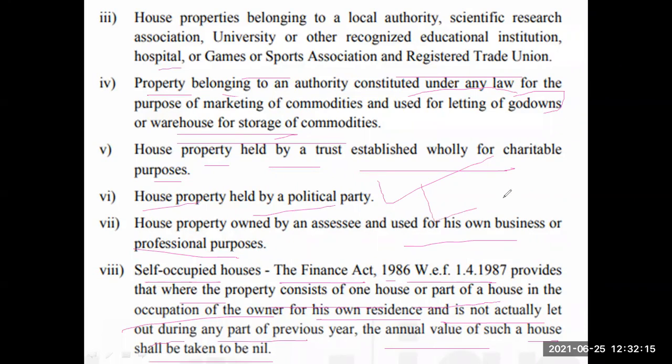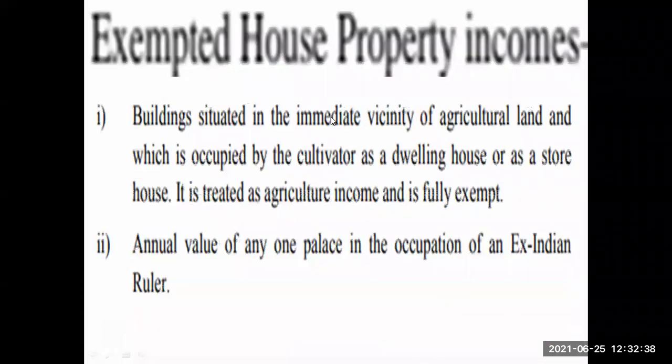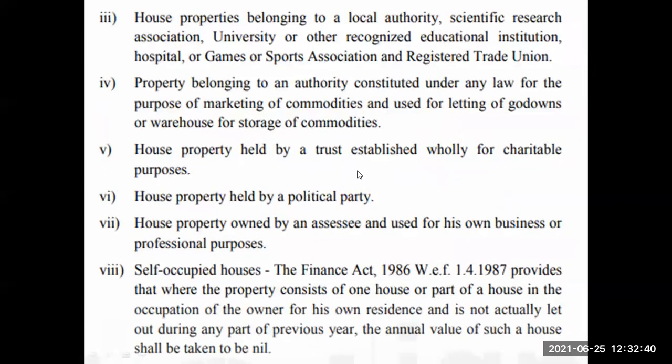Means an assessee has a house, but he is not staying in that house or he has not given it for let out. So this value will be treated as zero. So no income is generated from that house and hence there is no tax. So these are the exempted house property incomes.